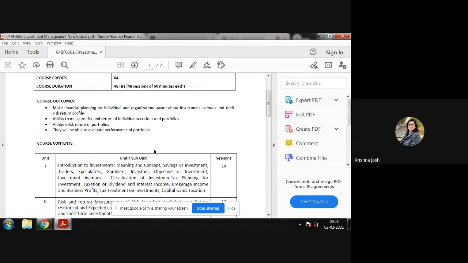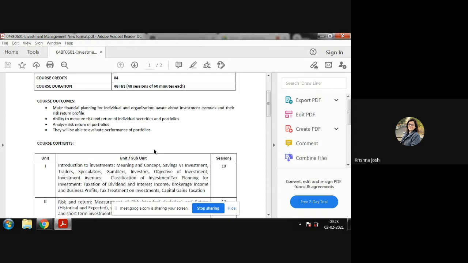We also had a second module where we discussed the risk and return of the security. I taught you how to calculate risk and return using Excel, right? That was a project we carried out. You brought your laptop to college, and we learned how to calculate return and risk, that is, the standard deviation of the security. And we had writing as well, an assignment on that. So once you understand the risk and return trade-off, you should be able to manage your investment.